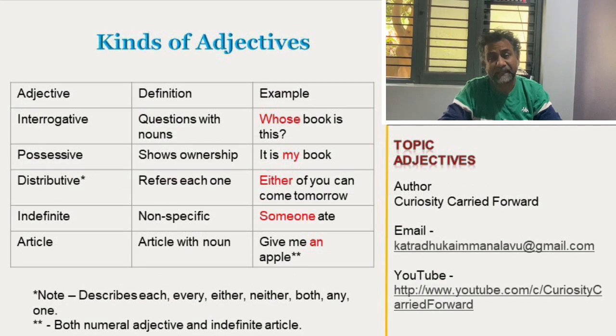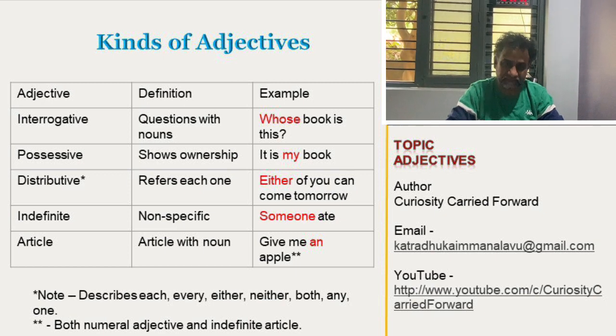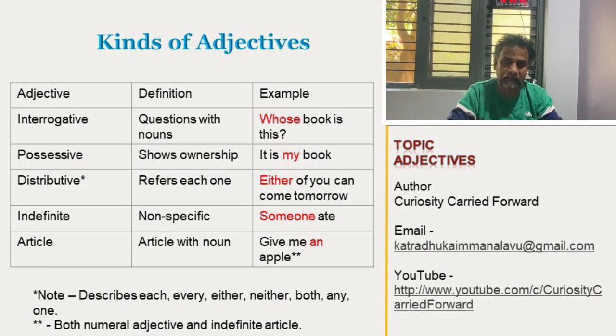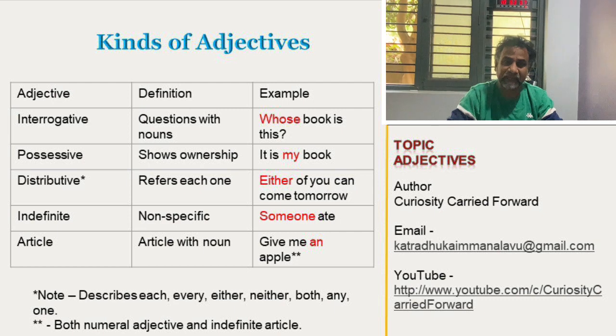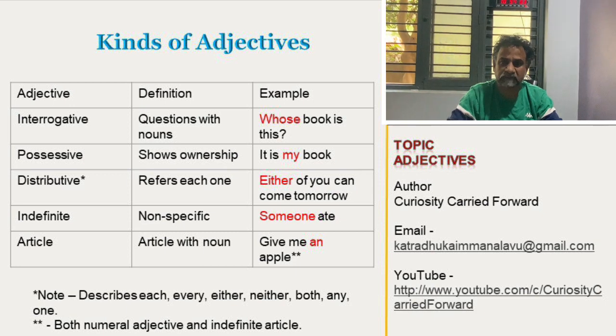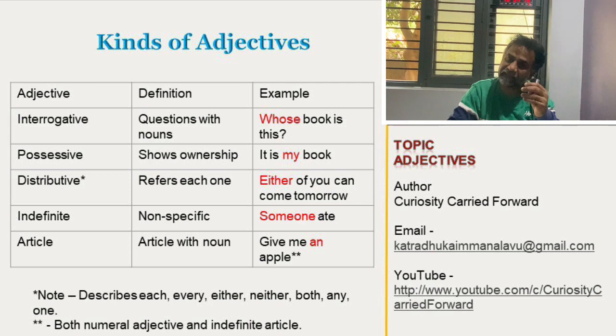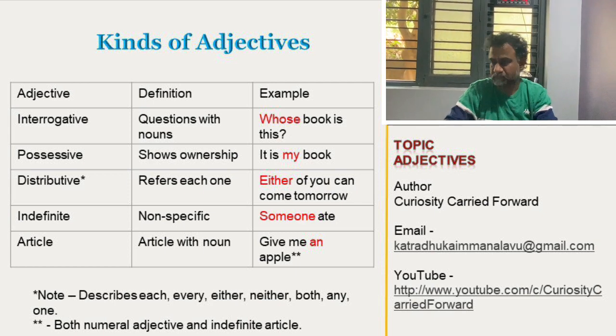Next one is indefinite. Indefinite is non-specific. Definite is specific. Indefinite is non-specific. If I say someone, who took my pen? Someone took my pen. Who's that boy? Some boy. Can you make anything out of this? Nothing. So this is indefinite adjective.